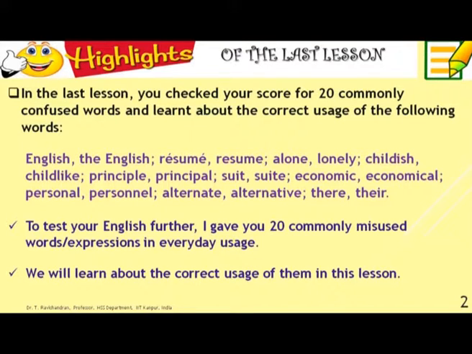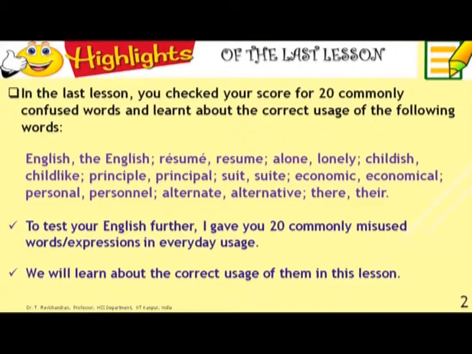And in order to test you further, I gave you 20 more commonly misused words and expressions in everyday usage. Now we will learn about the correct usage of them in this lesson, and then I will give you 20 more incorrect ones for exercise and we will get them corrected in the next one. Now first check your answers.